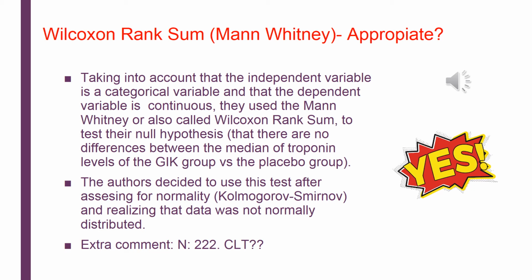Now, what the authors need to do, and they perfectly explained it, is to assess normality. For that, they used the Kolmogorov-Smirnov test, and after realizing that the data was not normally distributed, they decided to use the Wilcoxon rank sum test. Now, yes, to test the null hypothesis, that in this case was that there were no differences between the medians of the troponin levels of the intervention and the control group.